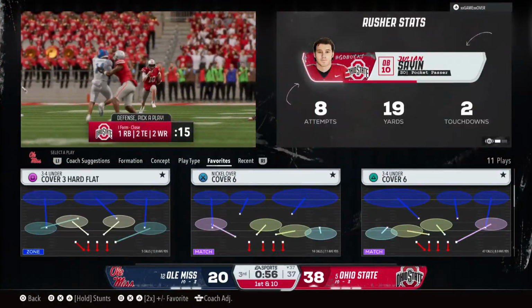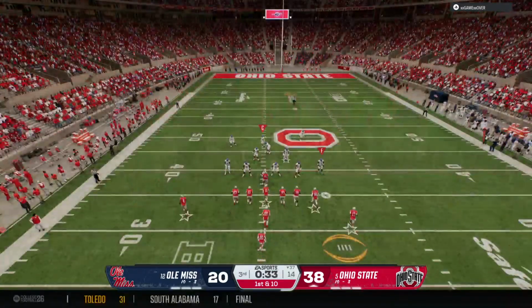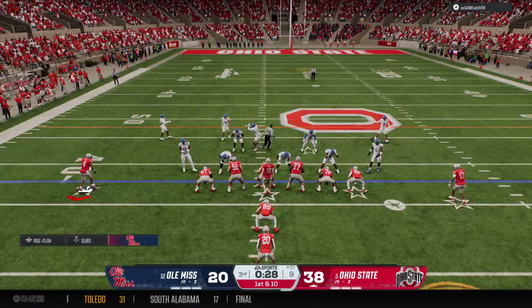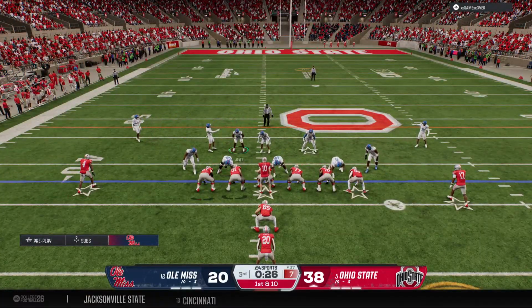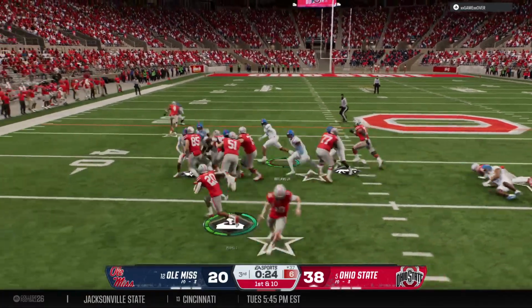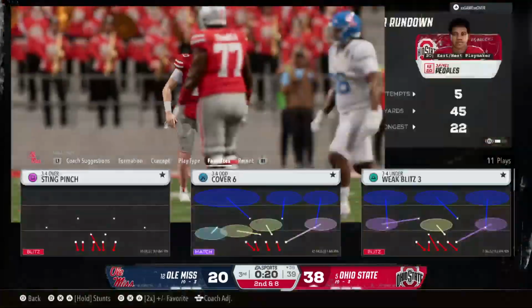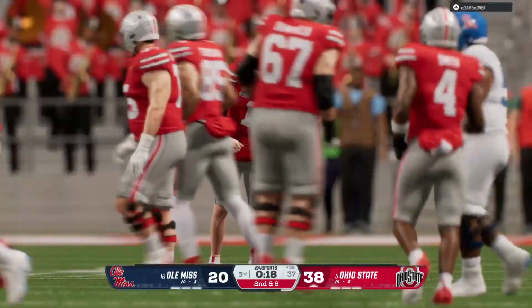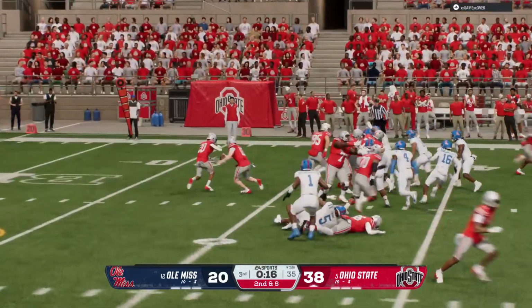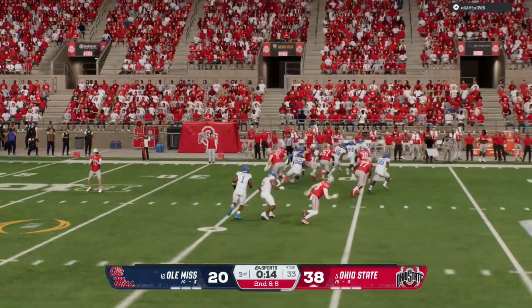Chris, watch him work through his progressions here. Finds that first and the second option aren't there. By the third option, he's got to pull it down and try to pick up some positive yards, which he did, and then he slides down to avoid the big hit. That's a nice tackle there by the senior. Defense does a really nice job here of being able to contain that run game. Held him just at 2 yards.